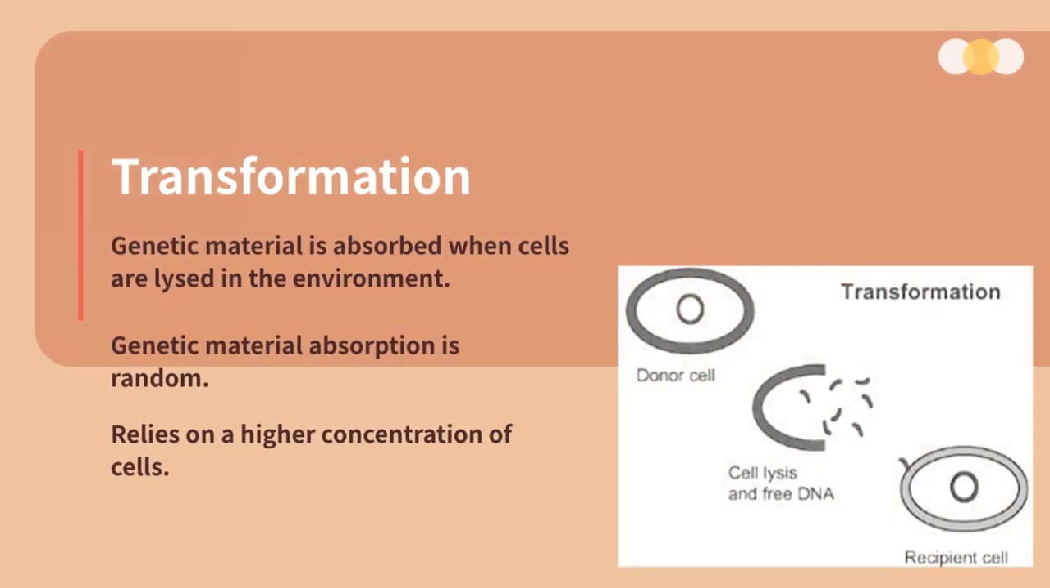Transformation relies heavily on cell concentration because it requires material to be absorbed through contact in the environment and not with a viral carrier or pilus to transport it.